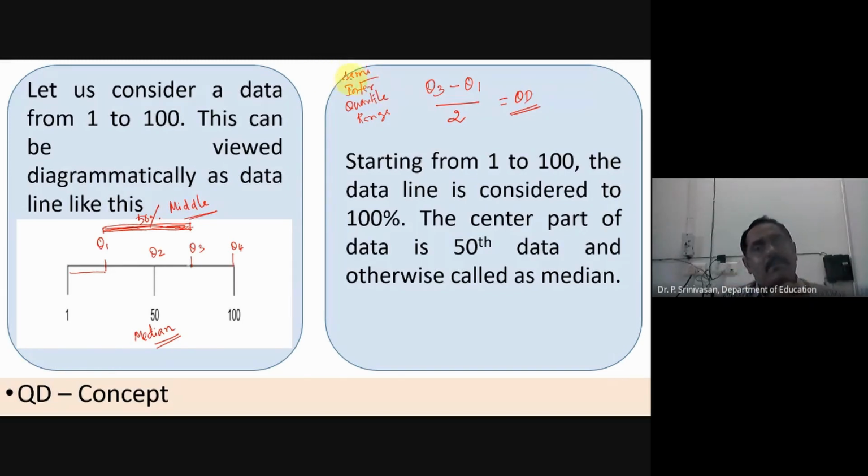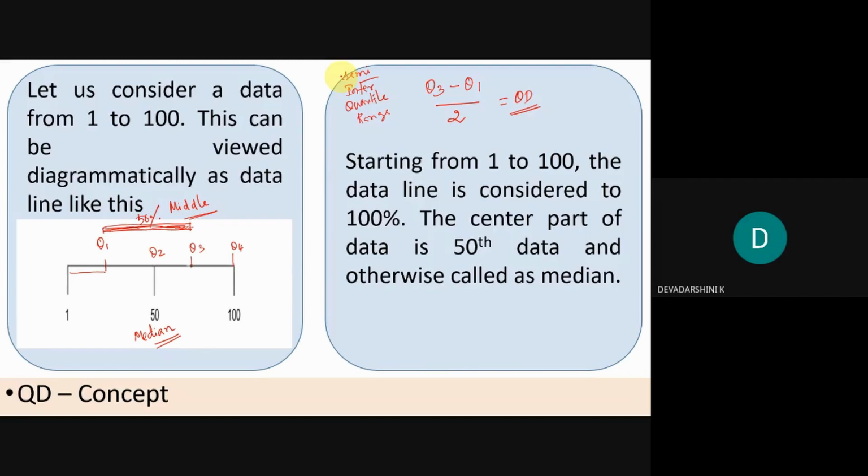How to find it? You know this. What are the things you have to compute to get QD? Q3 and Q1 values. Very good. If you compute Q3 and Q1, you can get QD. How to compute Q3 and Q1? Q3 will be half of Q2 and Q4.